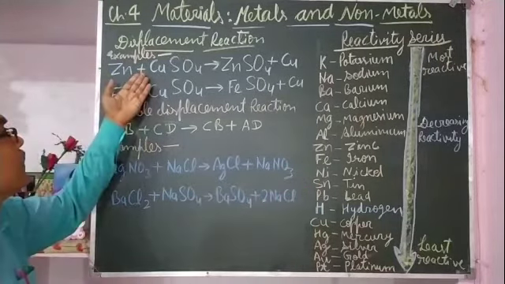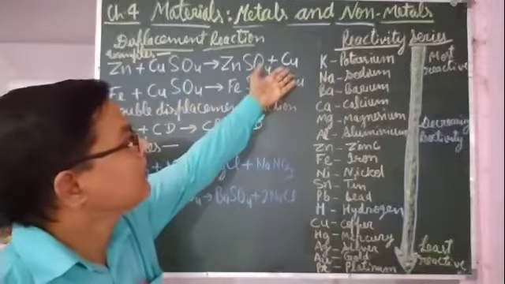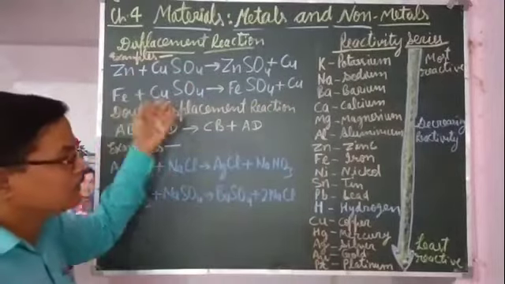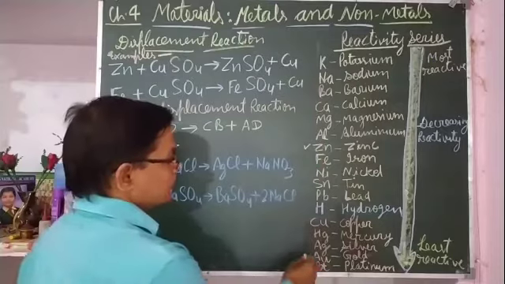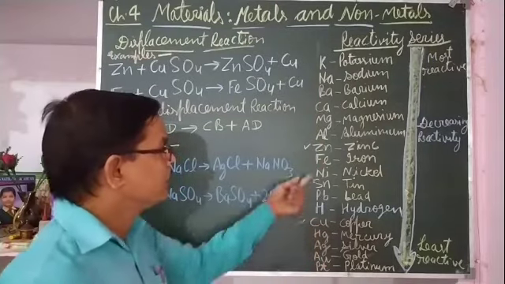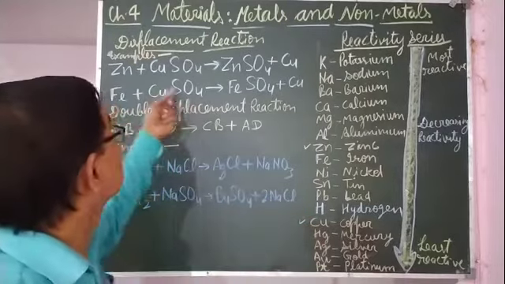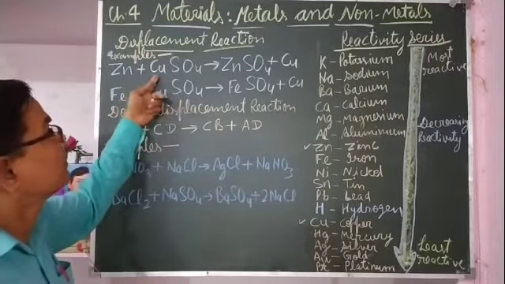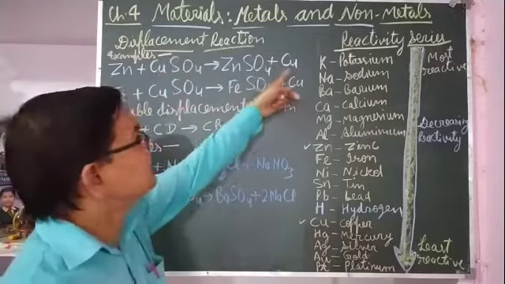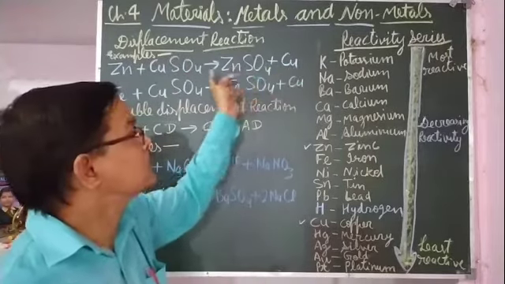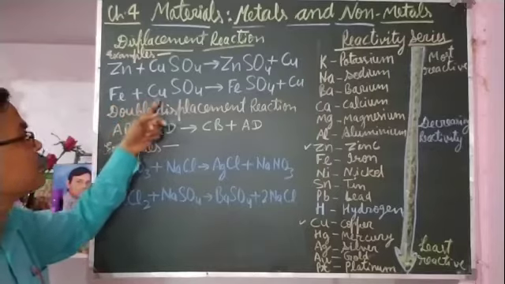The example I have written is zinc plus copper sulfate gives zinc sulfate and copper. Here, in the reactivity series, zinc is here and copper is here, which means zinc is more reactive than copper. So zinc will displace copper. Zinc displaces copper from here, and that forms zinc sulfate, and copper is displaced. So this is a displacement reaction. In the next example, I have taken iron plus copper sulfate.